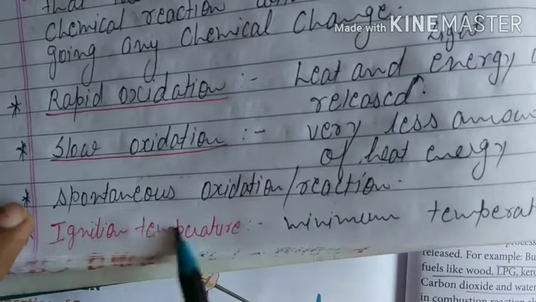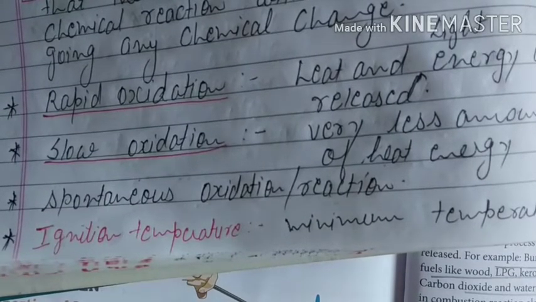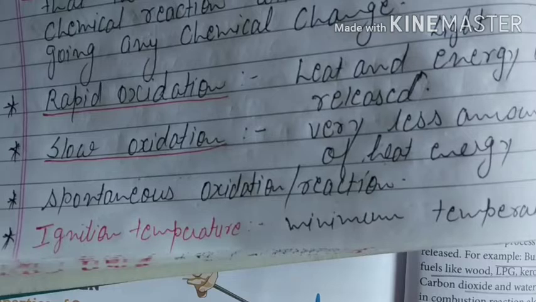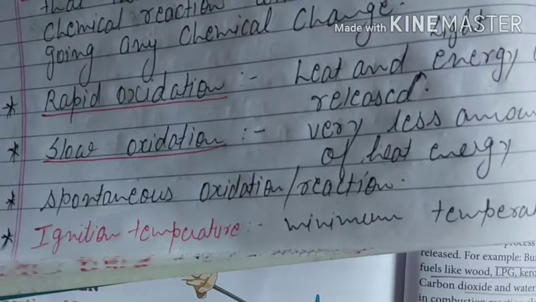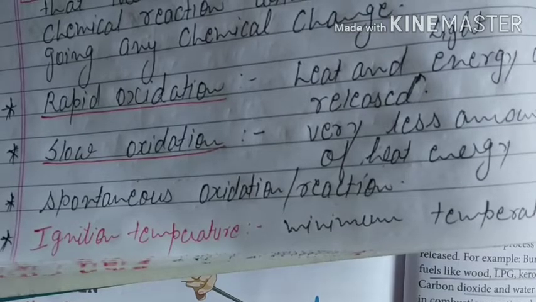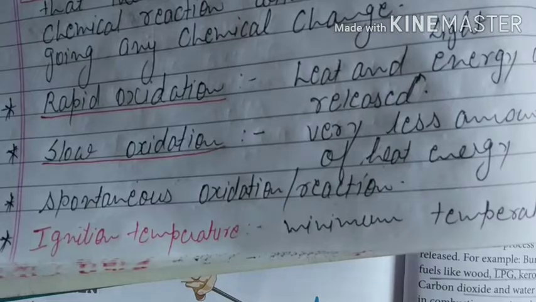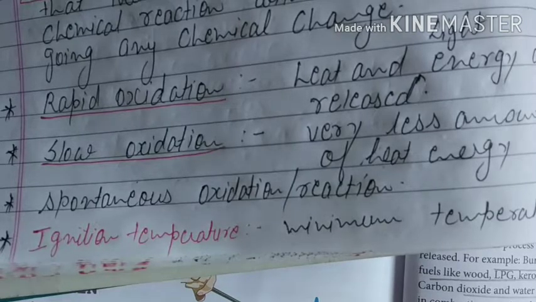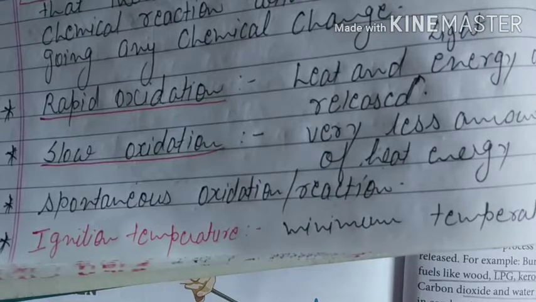The reason is ignition temperature. Ignition temperature means the minimum temperature at which a substance will catch fire.